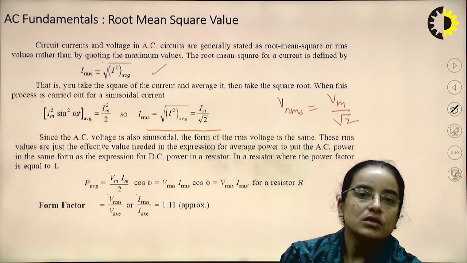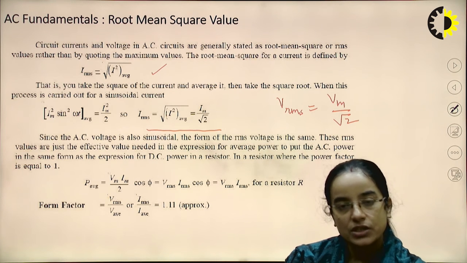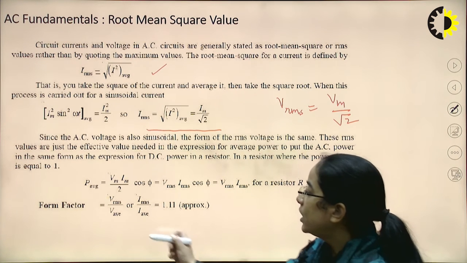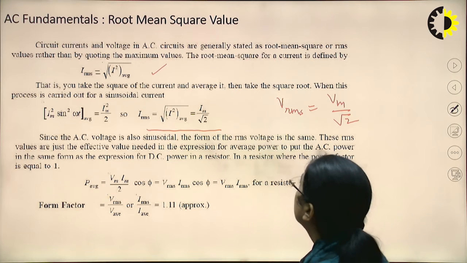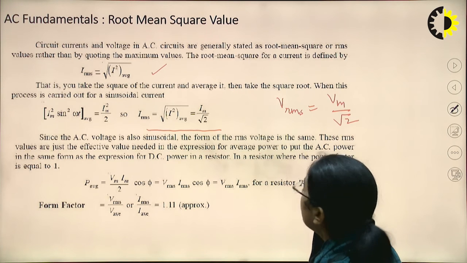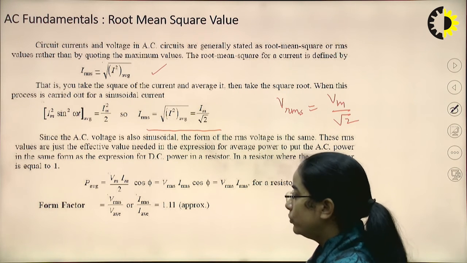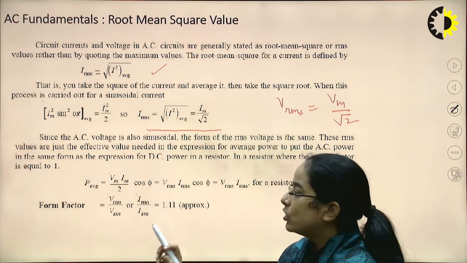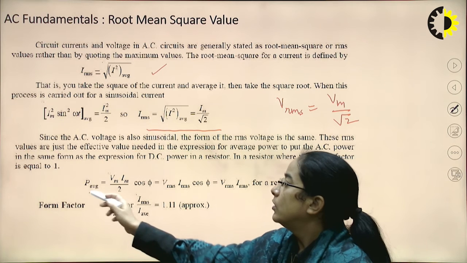In a resistor the power factor is 1. So if you multiply Vm by root 2 and Im by root 2, it will be Vm Im by 2 into cos phi. So this is the average power.